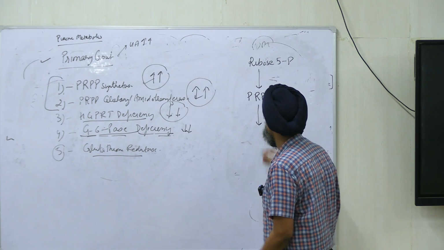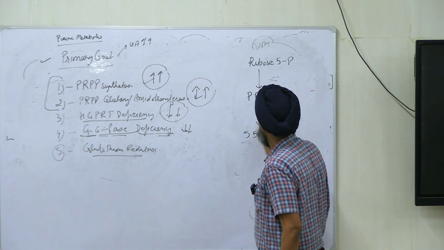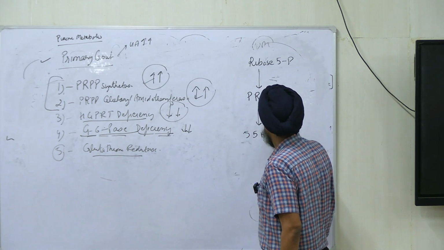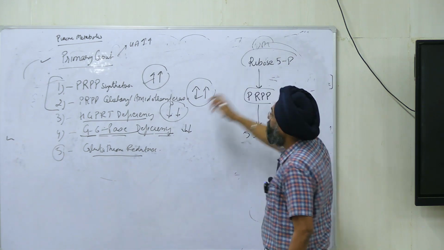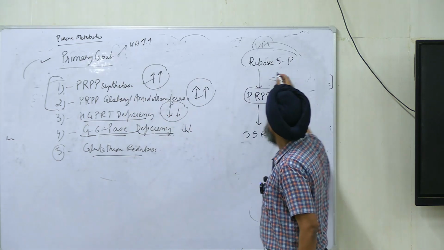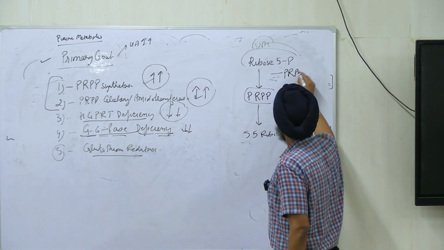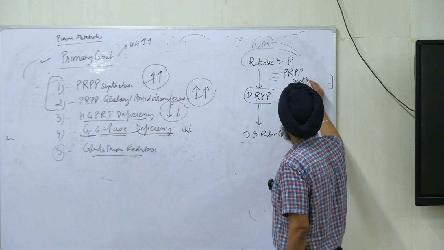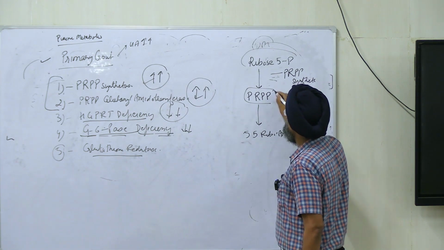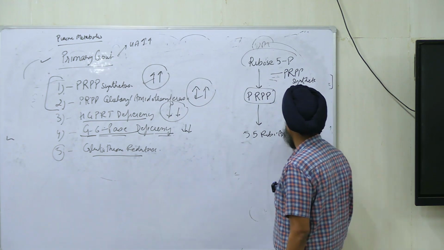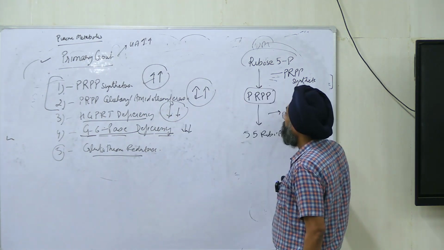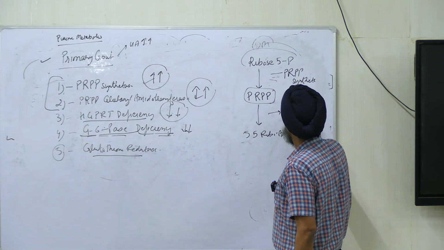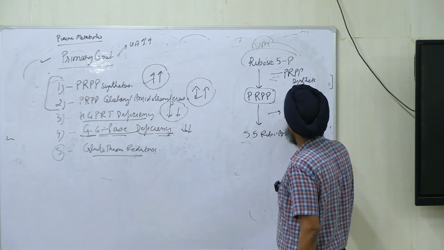Then we form 5-phosphoribosylamine, right? So this was the first step. The enzyme was PRPP synthetase. And this PRPP is converted to 5-phosphoribosylamine by PRPP glutamyl amidotransferase.